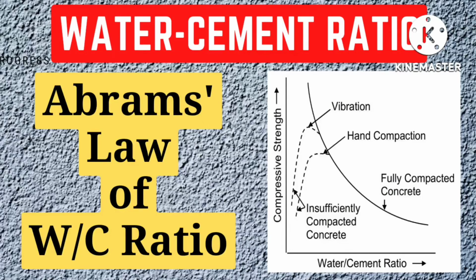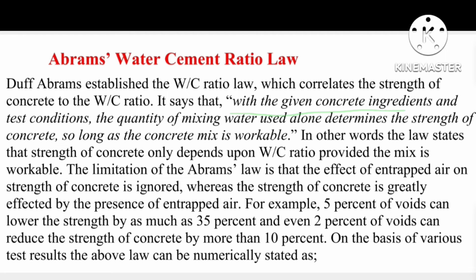Now, what is Abrams Law of water cement ratio? Abrams Law states that with the given concrete ingredients and test conditions, the quantity of mixing water used alone determines the strength of the concrete, so long as the concrete mix is workable.